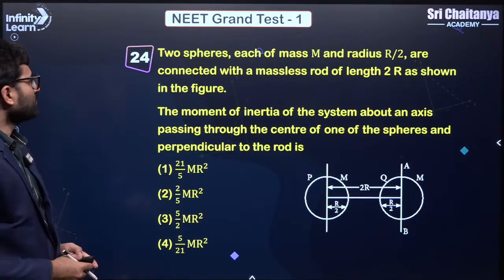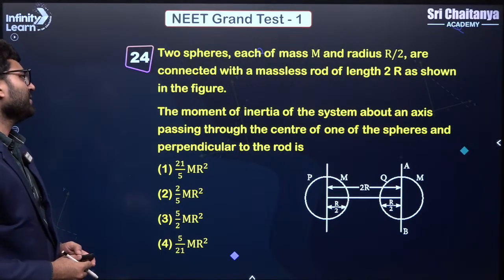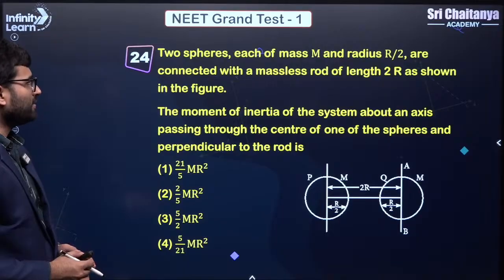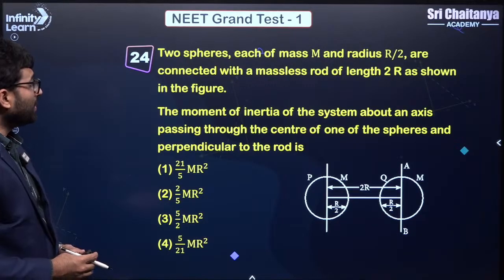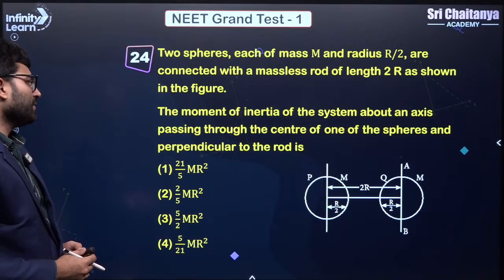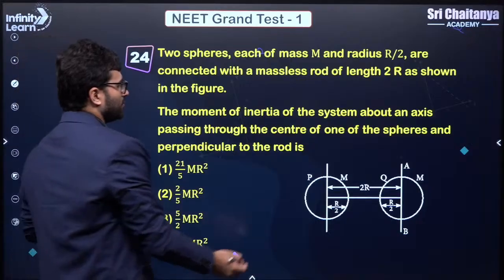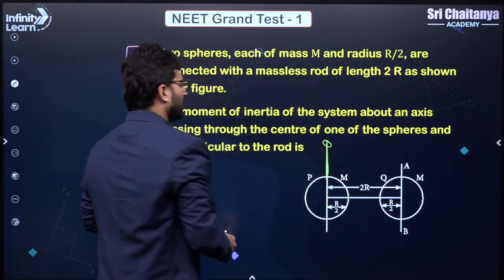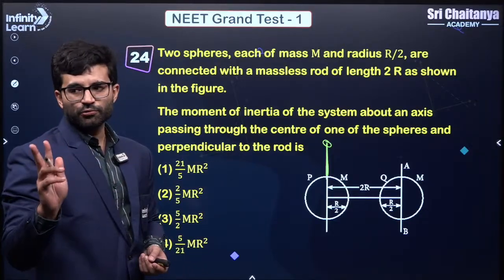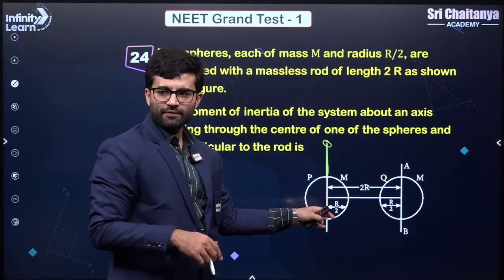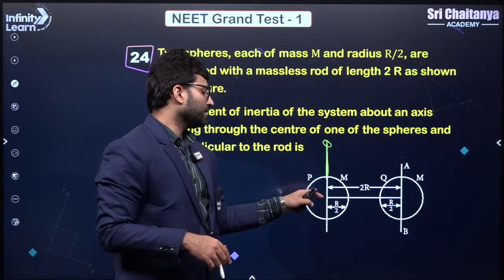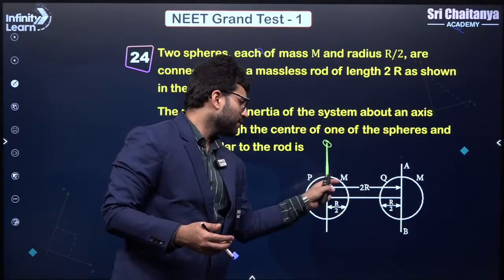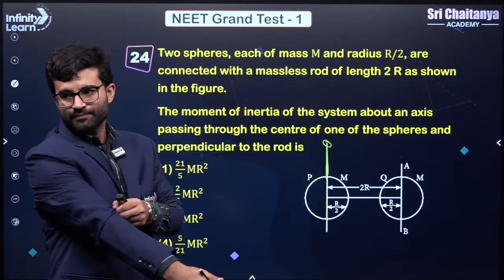Understood? Next. 2 spheres each of mass m and radius r by 2 are connected with a massless rod of length 2r. As shown, find the moment of inertia of the system about an axis passing through the center of mass of one of the spheres and perpendicular to the rod. So we have to calculate about this axis. About this, the moment of inertia is due to 2 things. One is because of this sphere itself, and there would be a contribution of this sphere on this as well. So let us try to do that, right?